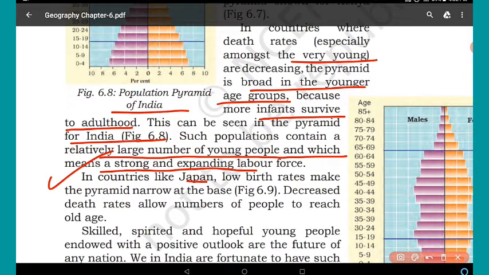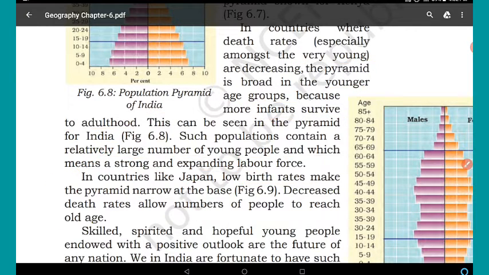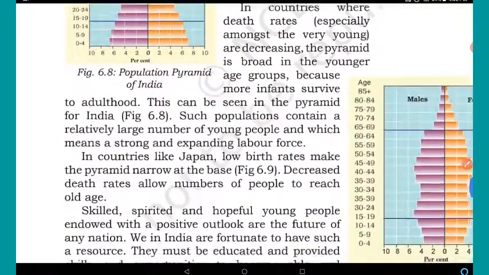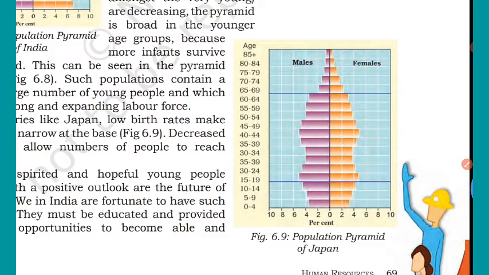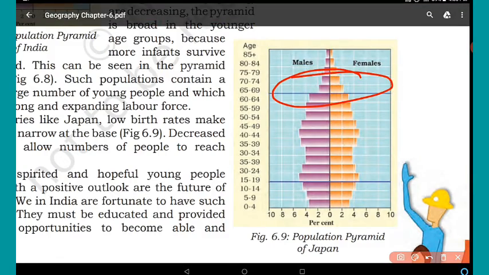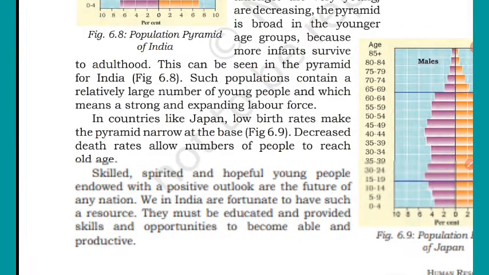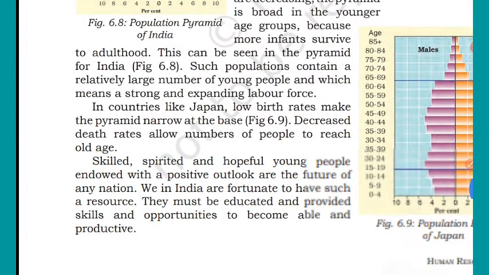In countries like Japan, low birth rates make the pyramid narrow at the base. It means figure 6.9 we can see. Decreased death rates allow numbers of people to reach old age. So in India we can see it is narrow at the top, which means older or elderly people are in less proportion, while in Japan, at this age group, it is wider than India or Kenya. Clear? So only with the help of the population pyramid we can understand these things.